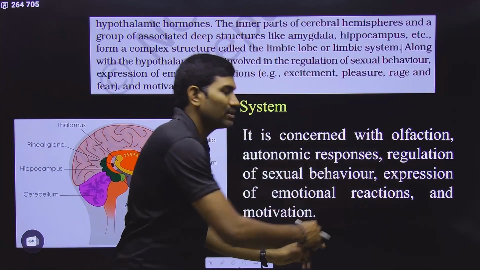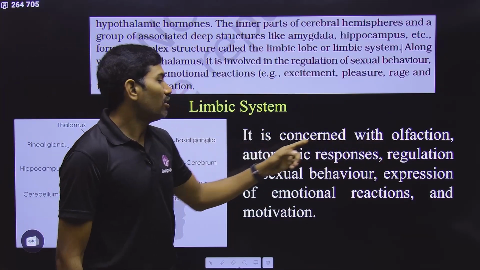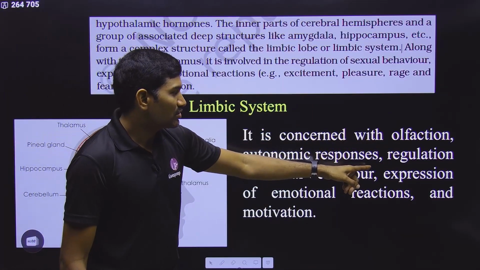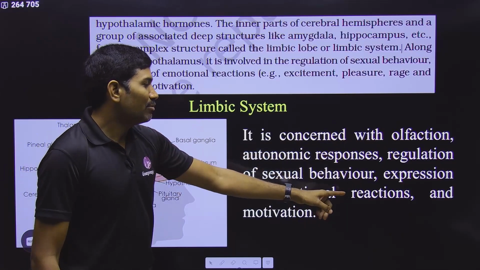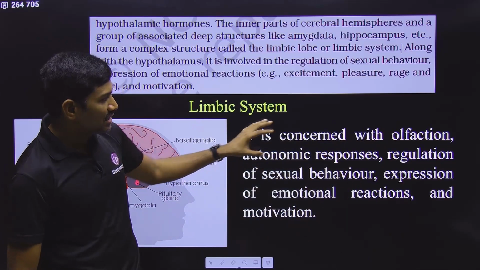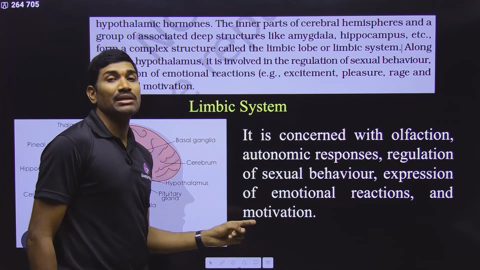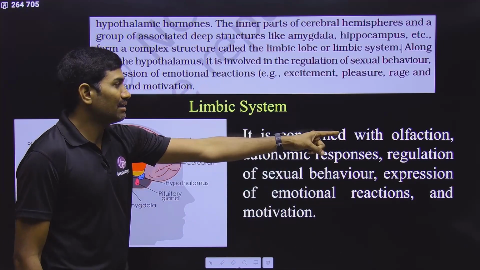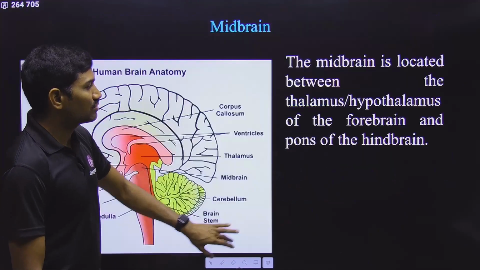And this is the paragraph given in the summary. And here they said that it is concerned with olfaction, autonomic responses, and regulation of sexual behavior, expression of emotional reactions and motivation. This is another sentence that they have given with respect to the limbic system in the summary. So read this particular one also. Here they have added some other sentence, some other words. So please try to remember this one also.